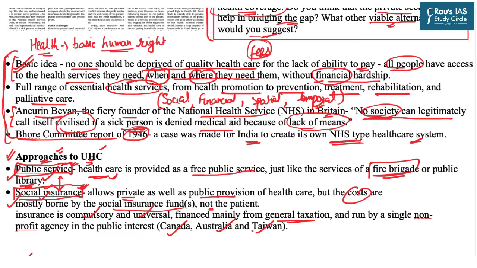Australia, Canada, and Taiwan have a single non-profit agency built in the public interest, which is solely responsible for social insurance in the healthcare ecosystem. However, there are countries, for example Germany, which follow the model of social insurance, but there is not a single non-profit agency; there are multiple agencies. But the idea is that the financial burden of these insurances must not fall on the patient.